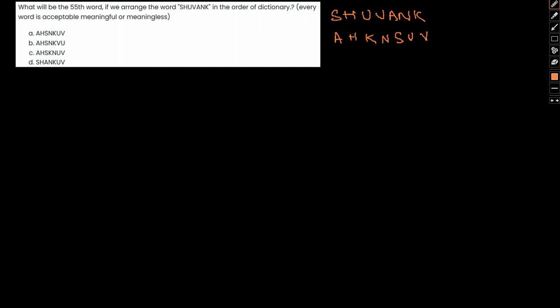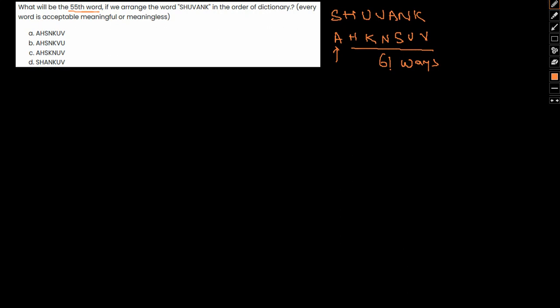Now in this regard, in total we have 7 letters. The first letter will always remain A, and then the remaining 6 letters can be arranged in 6 factorial ways. Any one can come in any place, but the first letter will always be A. Now 6 factorial comes out to be 720, so that is way ahead of our 55th word. So we cannot have that.